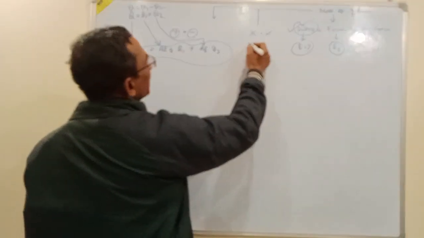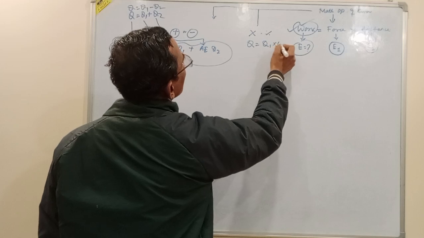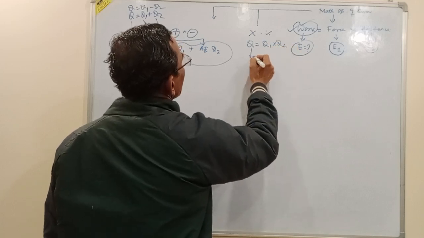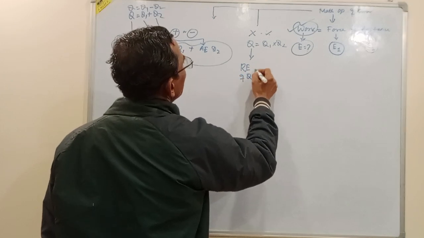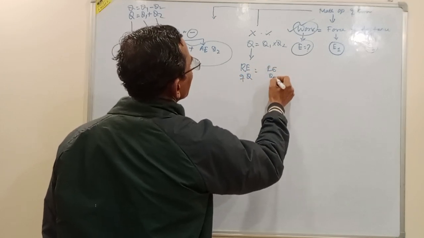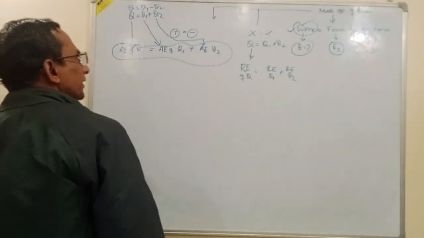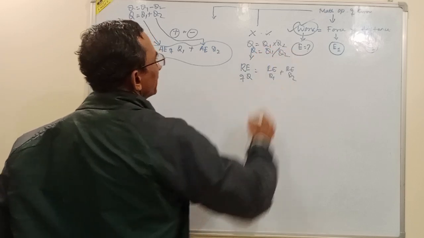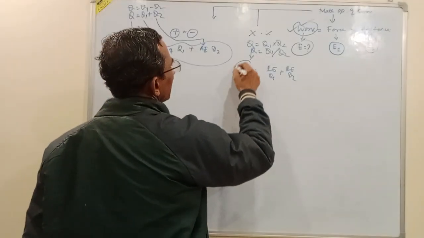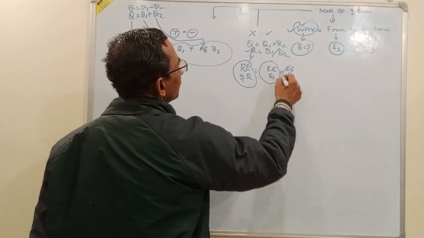Similarly, if any quantity is a multiplication of two other quantities, then the relative error of Q is equal to the relative error of Q1 plus the relative error of Q2. If this quantity is a division of two different quantities, in that case also the relative error of the final quantity will be the addition of their relative errors.